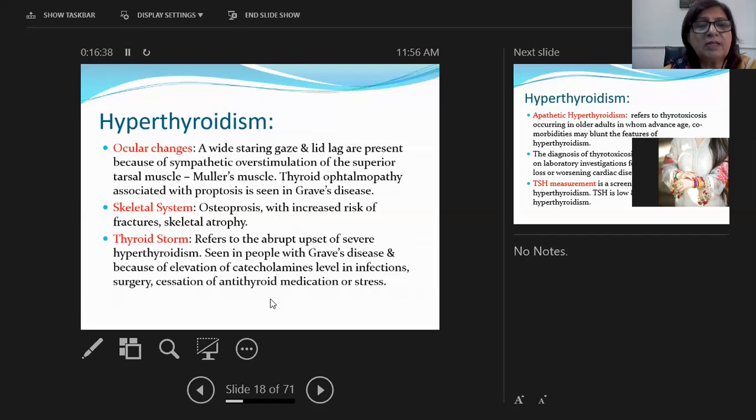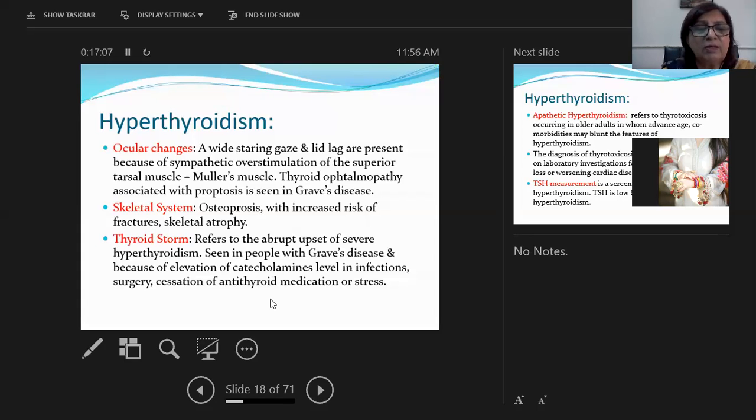Skeletal system. In the skeletal system, the changes can be osteoporosis with increased risk of fractures. Skeletal atrophy can be seen as well. In osteoporosis, bones are demineralized, as also seen in middle-aged or elderly females when estrogen levels are low. Similarly, when thyroid levels are high, osteoporosis develops, and this osteoporosis can lead to skeletal fractures.